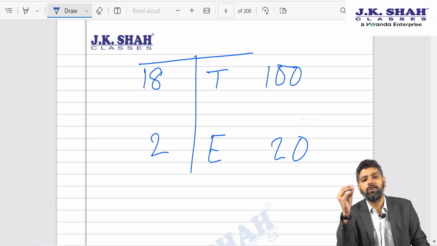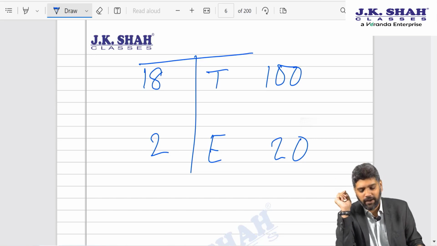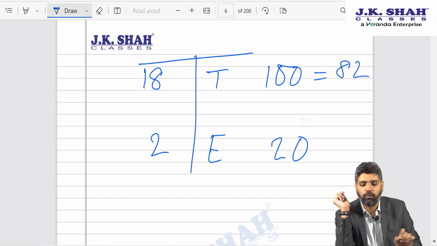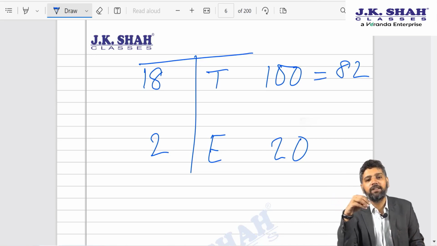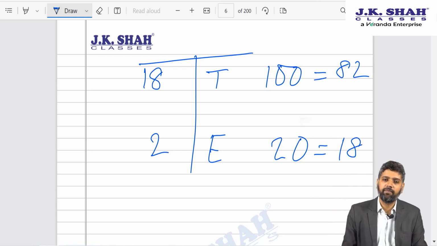If I talk based on your matching concept, which you have learnt in accounts, how much should be the net taxable income? You will say, sir, 100 minus 18, which is 82. And how much is the net exempt income? You will say 20 minus 2, which is 18.